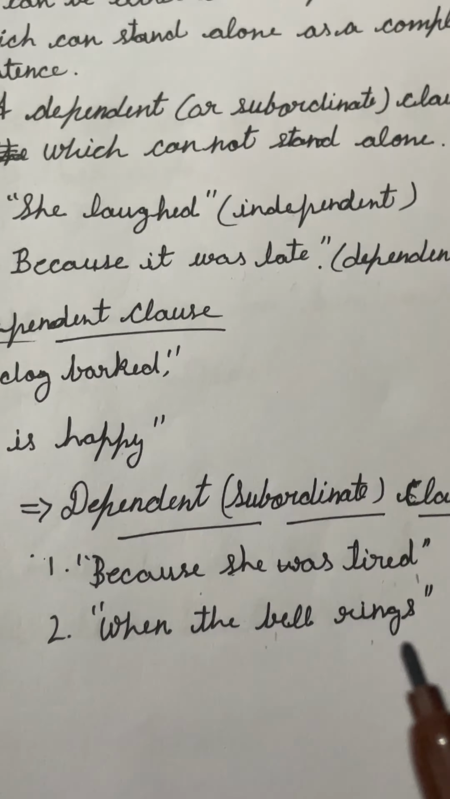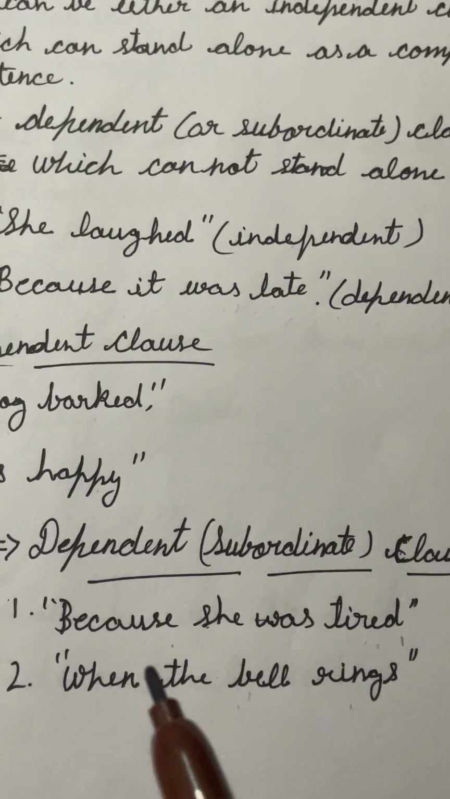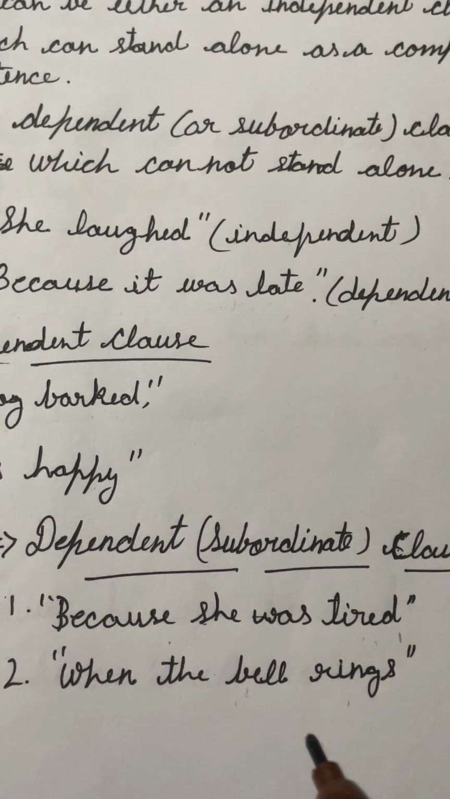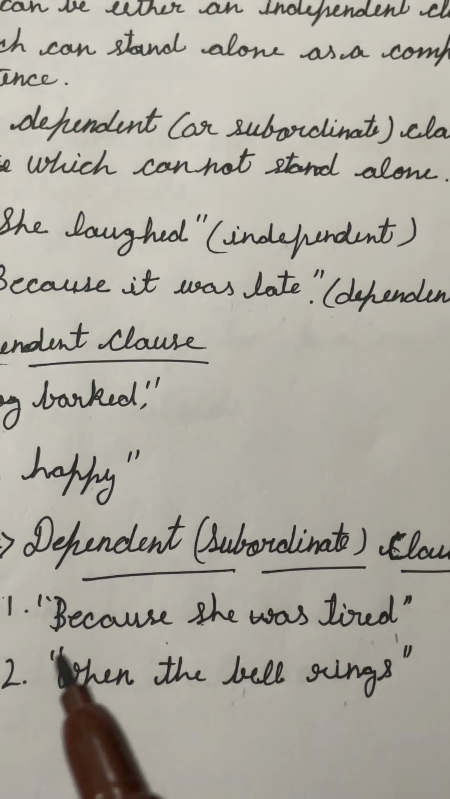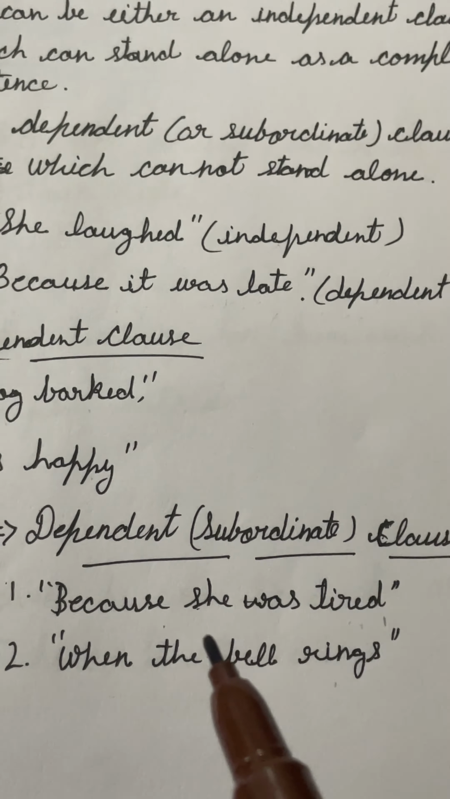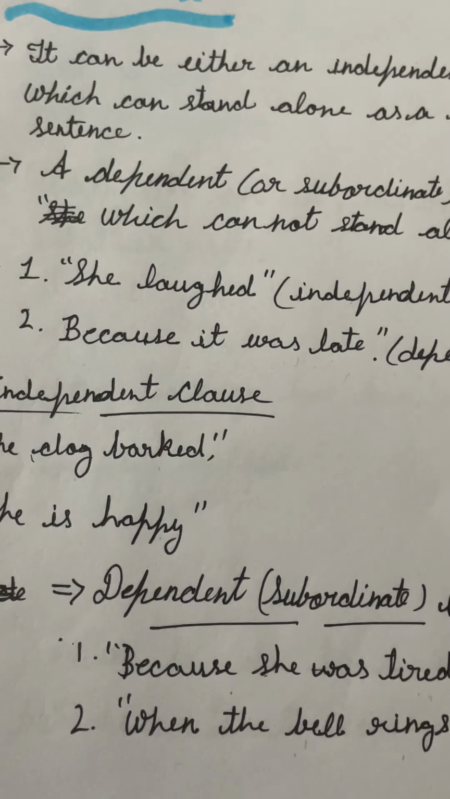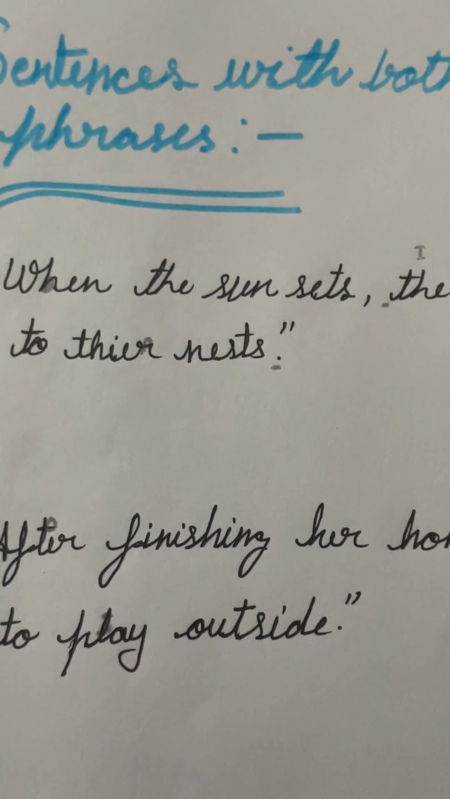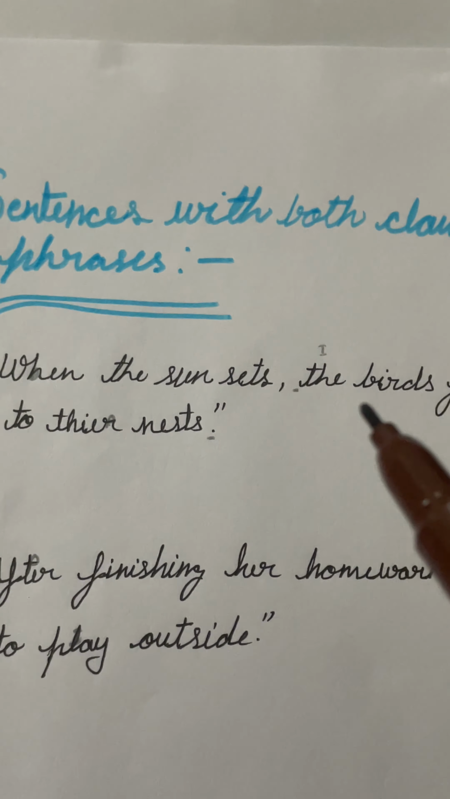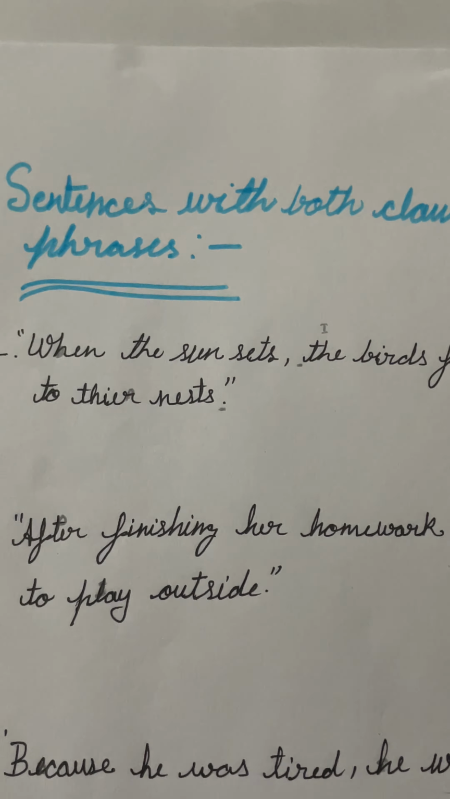The next one is dependent and subordinate clauses. For example, because she was tired, when the bell rings. These depend on other sentences, that is why they are called dependent and subordinate clauses. Now you have got it about phrases and clauses. Here are some examples which include phrases and clauses.